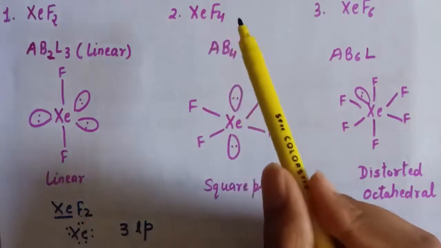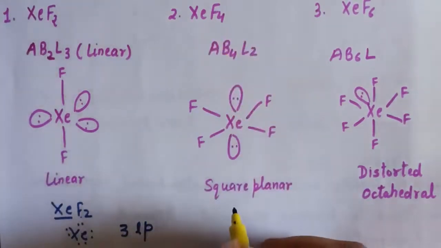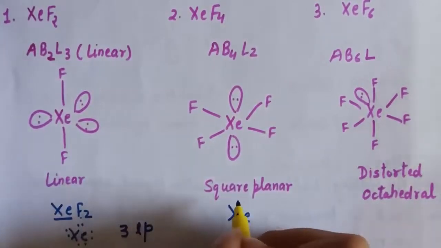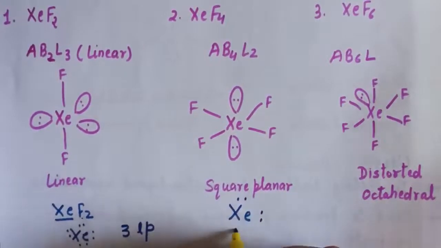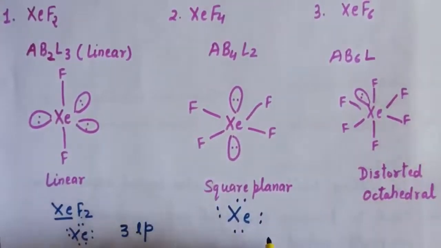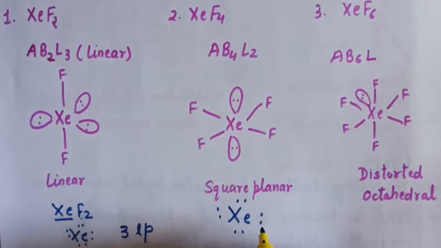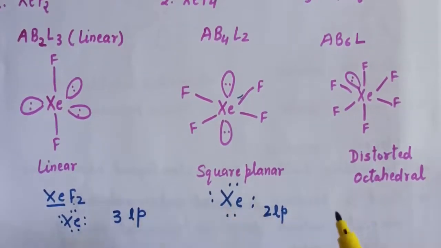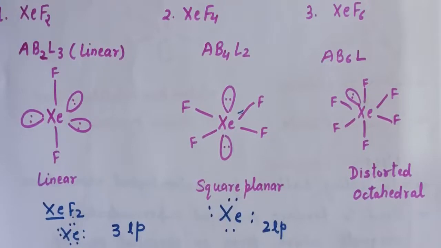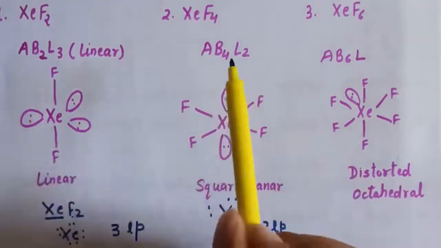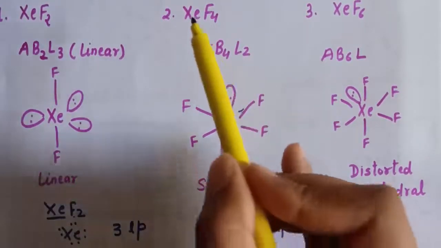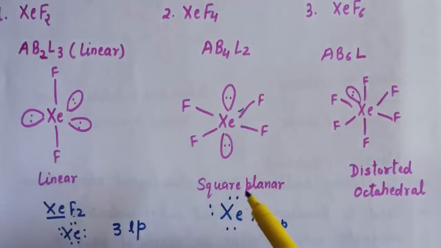Next is xenon tetrafluoride. So again, xenon is the central atom and 4 fluorine are side atoms. Xenon has 8 electrons in its outermost shell. Out of these 8 electrons, 4 will form single bonds with 4 fluorine atoms and we are left with 2 lone pairs of electrons. And according to VSEPR theory, when we have 4 bond pairs and 2 lone pairs, then the shape is square planar. So xenon tetrafluoride is square planar.